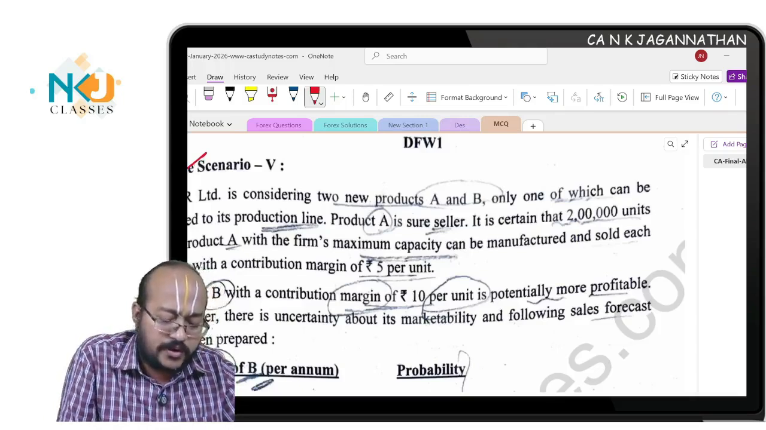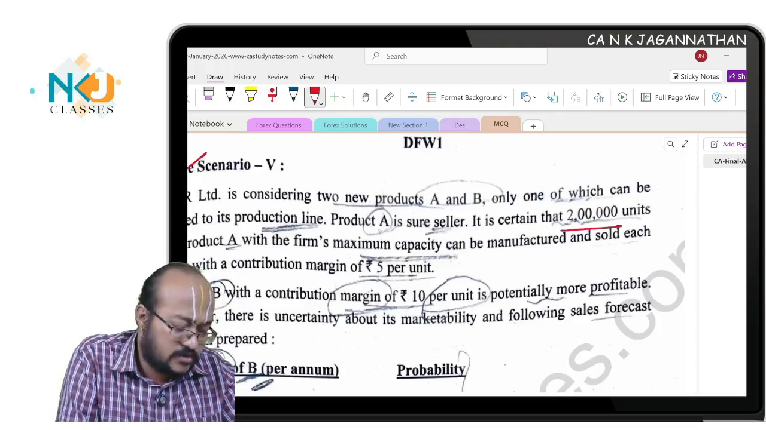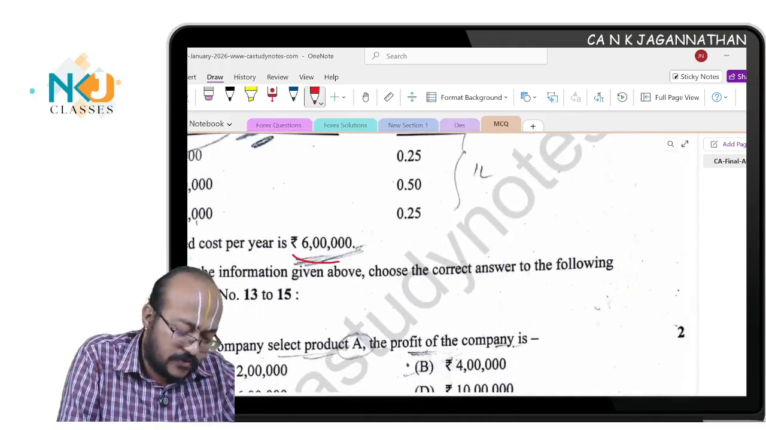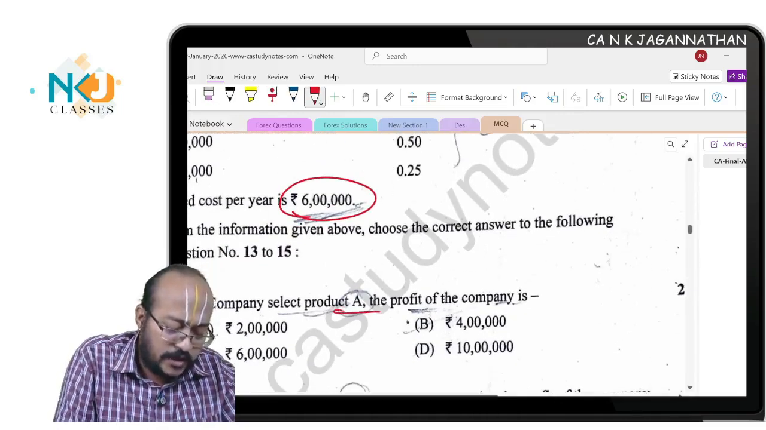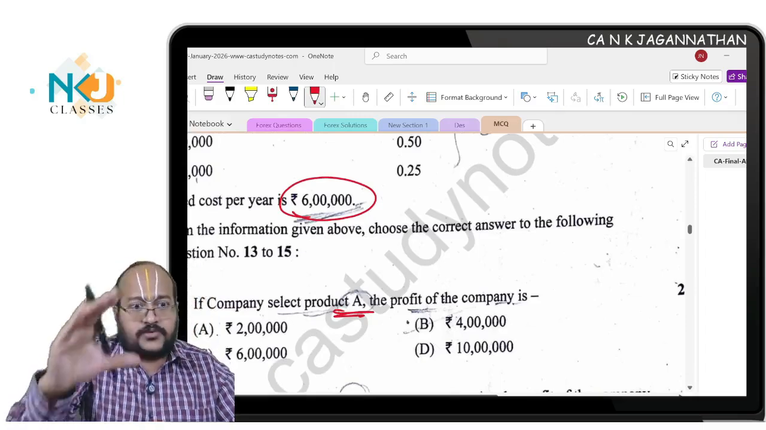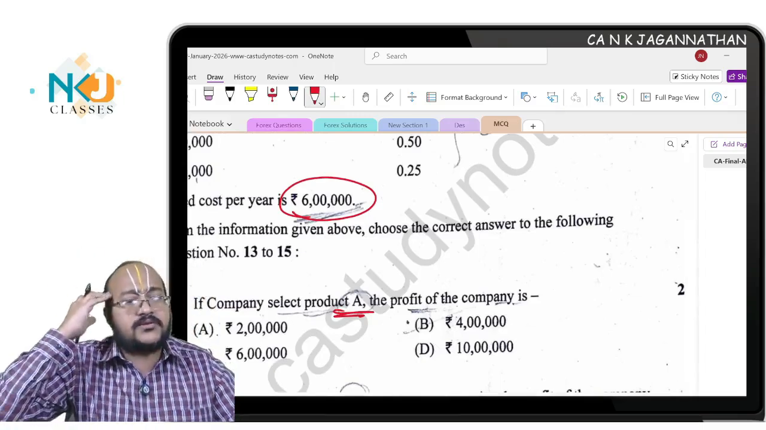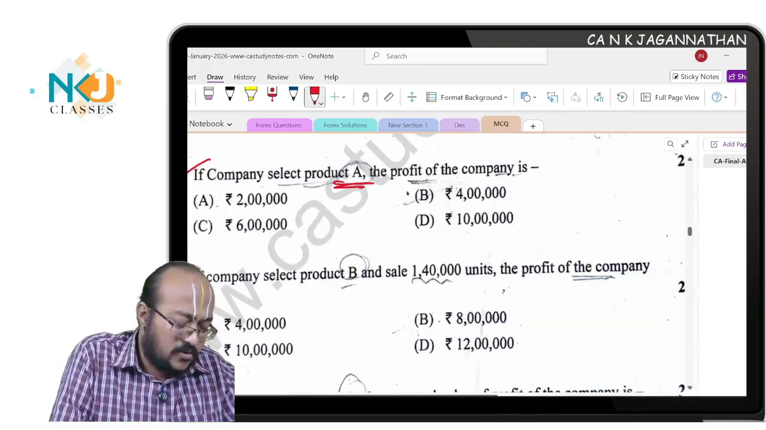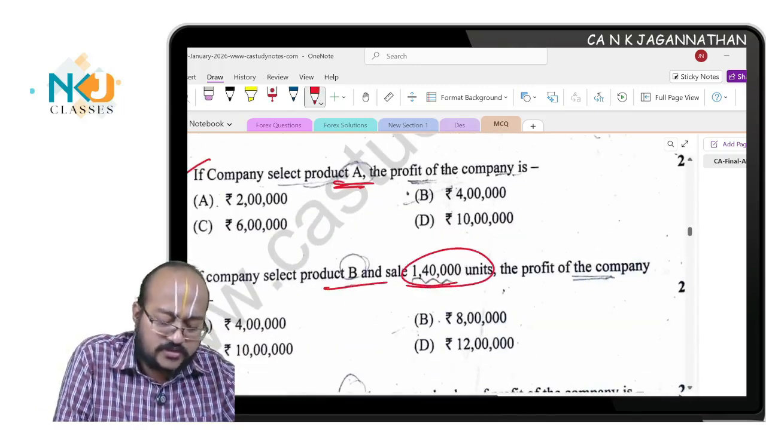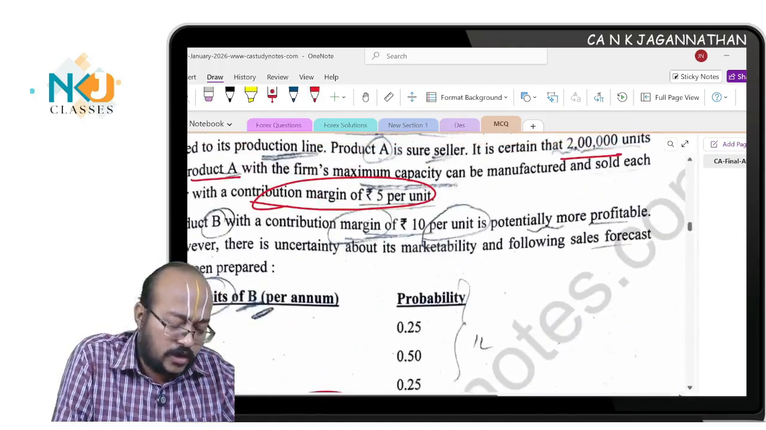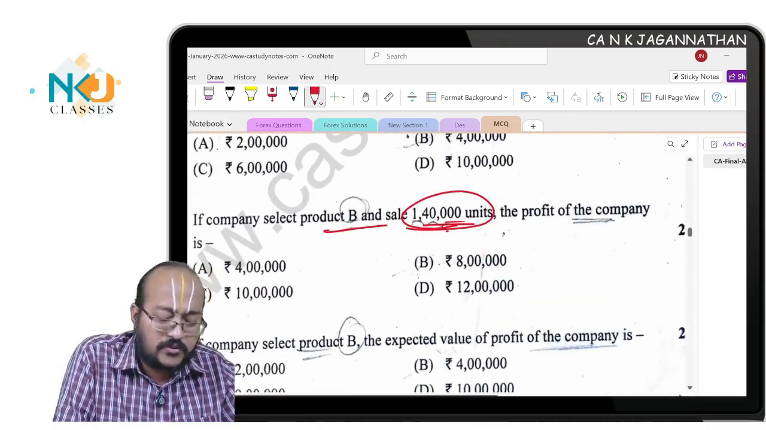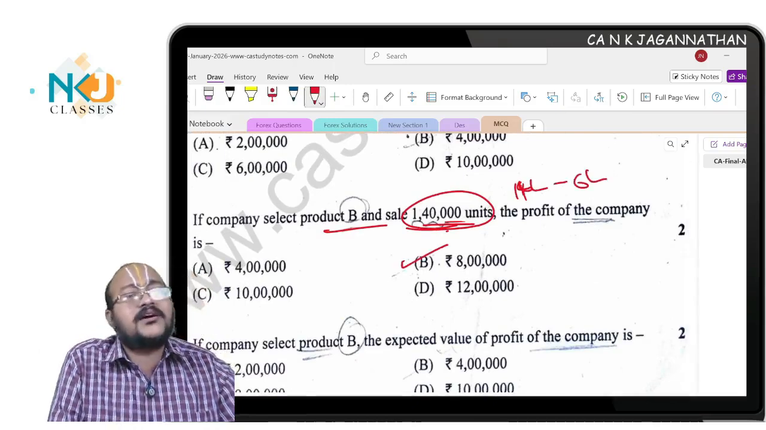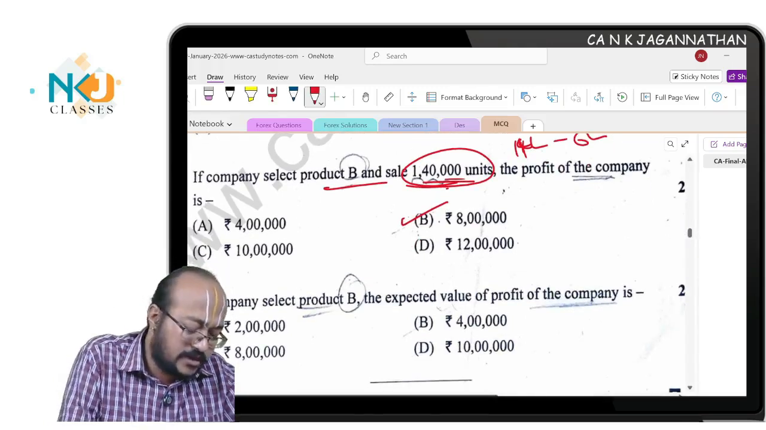Here PQR is considering 2 products, and it's certain that 2000 units of product A will be sold. Sales of product A is given, contribution margin of product A is given, and fixed cost is given. From there you need to find out product A's profit. Very simple. Contribution minus fixed cost will give you the profit. For B, if the sales is 1,40,000 units, how much is the profit? Per unit contribution for B is 10 rupees, which means 1,40,000 into 10, 14 lakhs will be the total contribution, minus 6 lakhs fixed cost, 8 lakhs is the solution. Like this you need to find out. I don't even need to discuss, simple and straightforward.